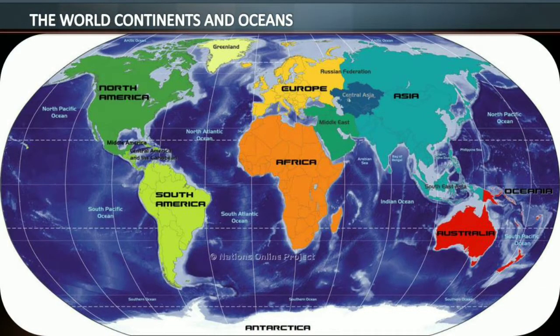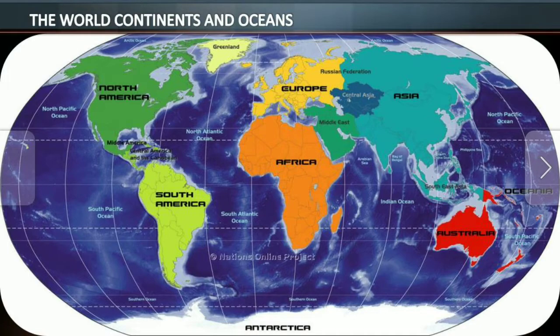See this, the middle line which passes through our Africa is the equator, and at the top, the Sahara Desert is located at the Tropic of Cancer, above the Tropic of Cancer, and below the equator, the Tropic of Capricorn.